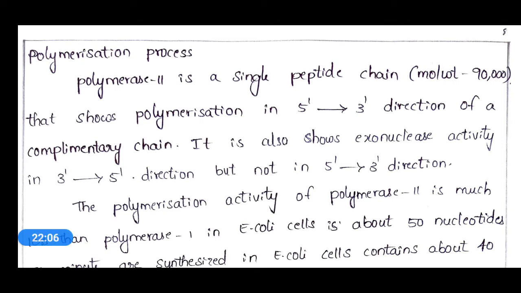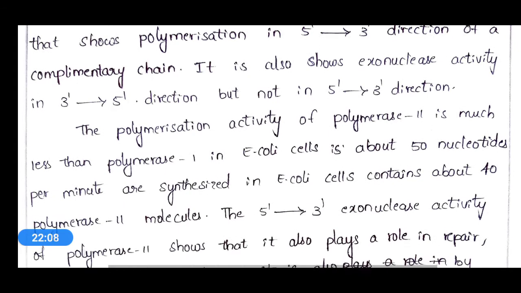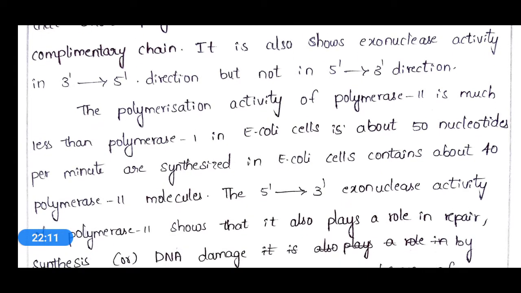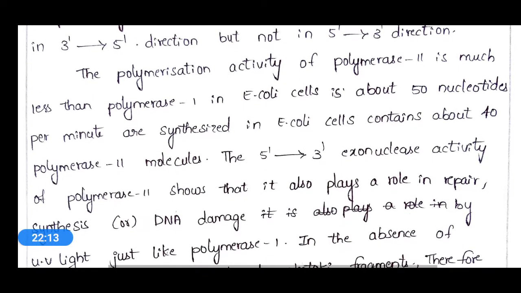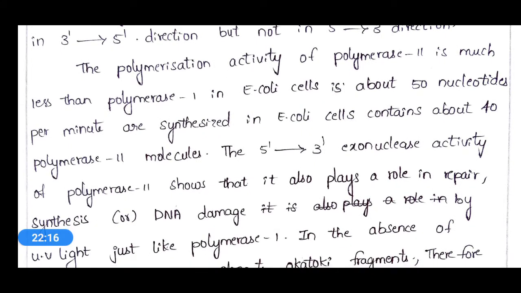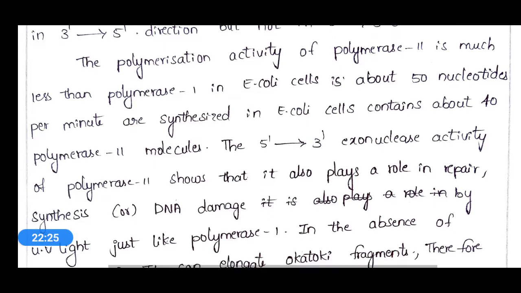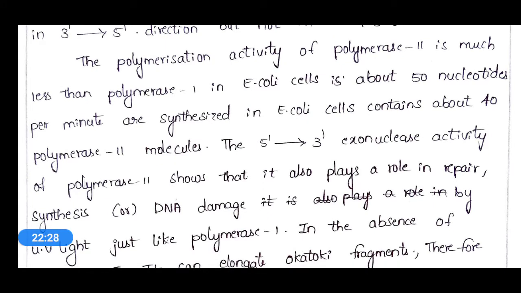Okay, the polymerization activity of DNA polymerase 2 is much less than DNA polymerase 1 in E. coli cells and is about 50 nucleotides per minute. E. coli cells contain about 40 DNA polymerase 2 molecules. That means if we compare DNA polymerase 2 and DNA polymerase 1, the activity of DNA polymerase 2 is very low when compared to DNA polymerase 1 in E. coli.